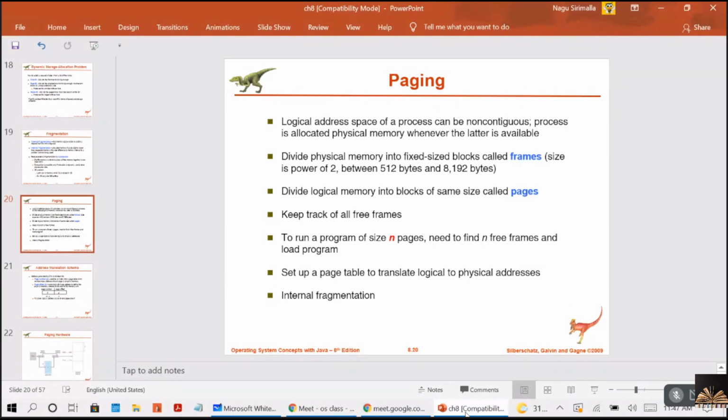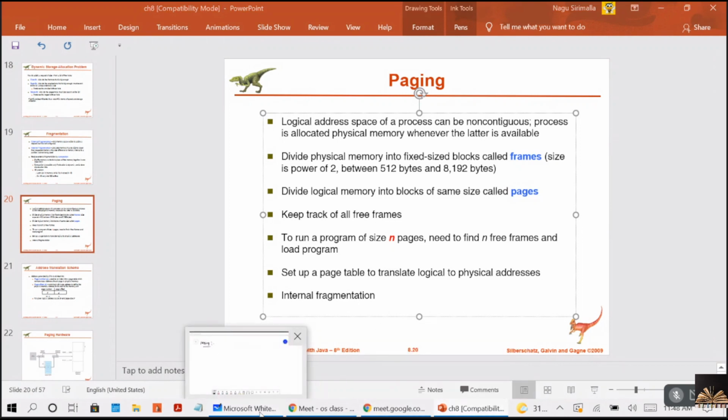Now coming to this, in the first point, the logical address space of a process can be non-contiguous. I already told you. And the process is allocated physical memory whenever the latter is available. If there is an available slot, the process will be allocated. Now, how you are going to implement this paging technique is the physical memory is divided into fixed size blocks called frames. Understand, guys? You are dividing your physical memory into fixed size partitions.